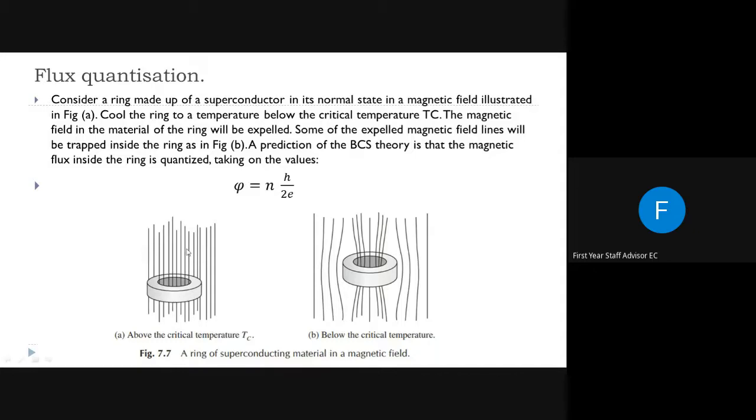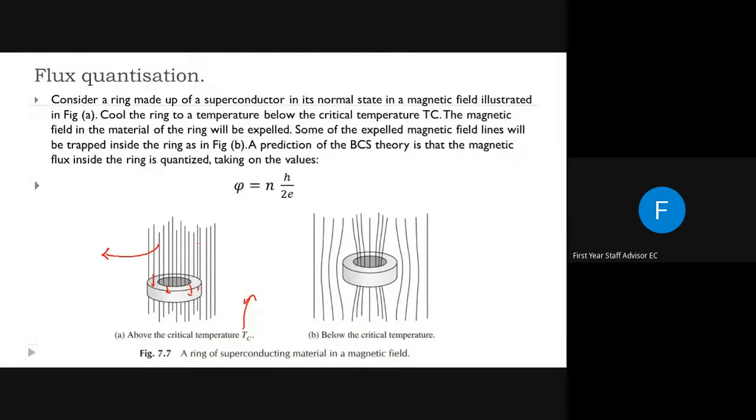That means take a conductor in its normal state, that means T greater than the transition temperature, above the critical temperature. Then this material will act as a conductor. There will be no superconductivity. If this ring is placed in an external magnetic field, what happens? The magnetic field lines will pass through this material.